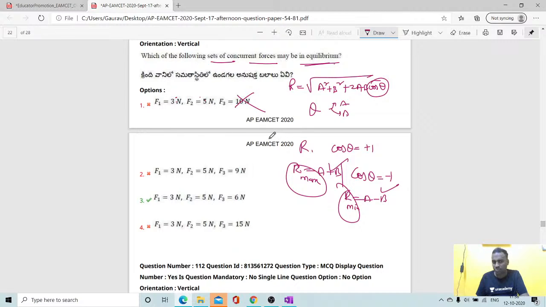So this cannot be possible. 5 plus 3, and this also cannot be possible. 5 plus 3, 8, 5 minus 3, 2. So 6 Newton is in between, you can say over here. Okay students, yeah, 3 plus 5, 8, 3 minus 5, 2. It is also not possible.